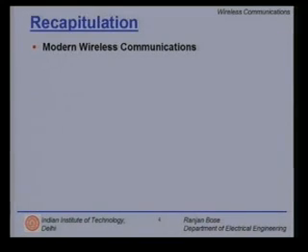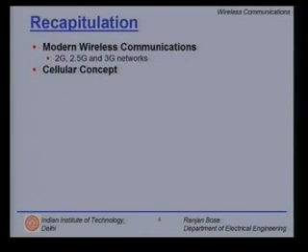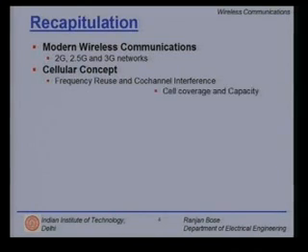We started off with modern wireless communication systems providing us the motivation to study the various techniques for wireless communications. We looked at 2G systems, 2.5G and 3G networks. Then we moved over to the cellular concept and the concept of frequency reuse as well as co-channel interference that comes with it.